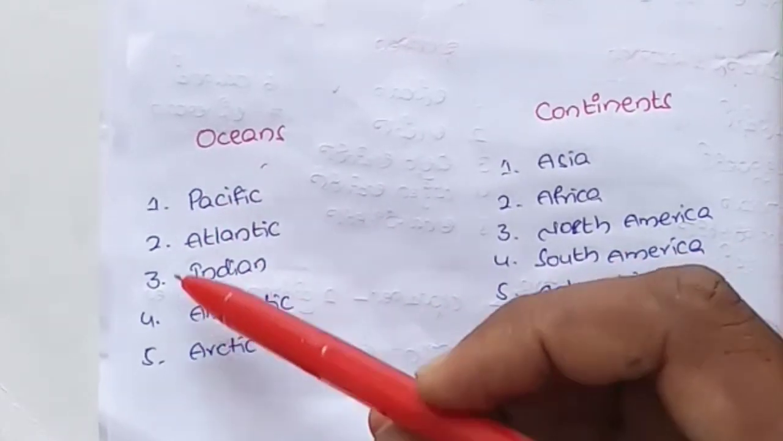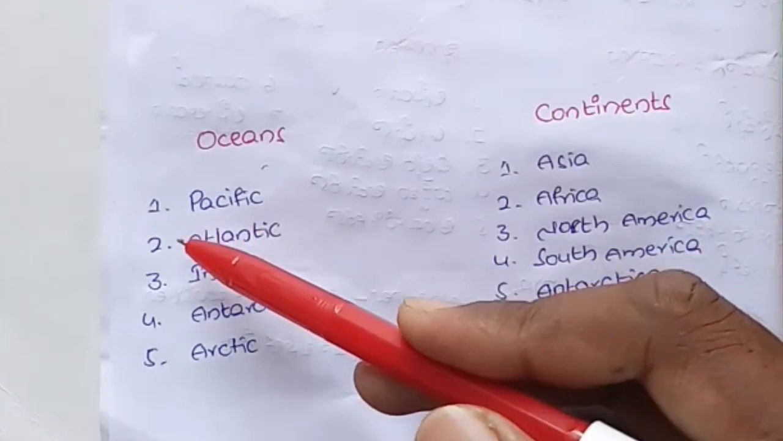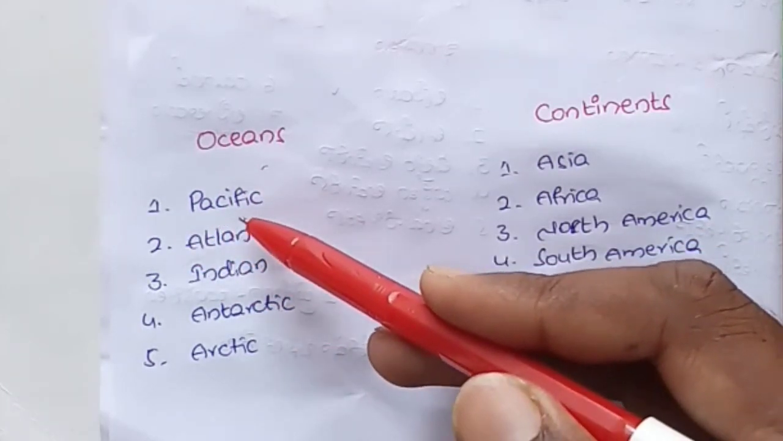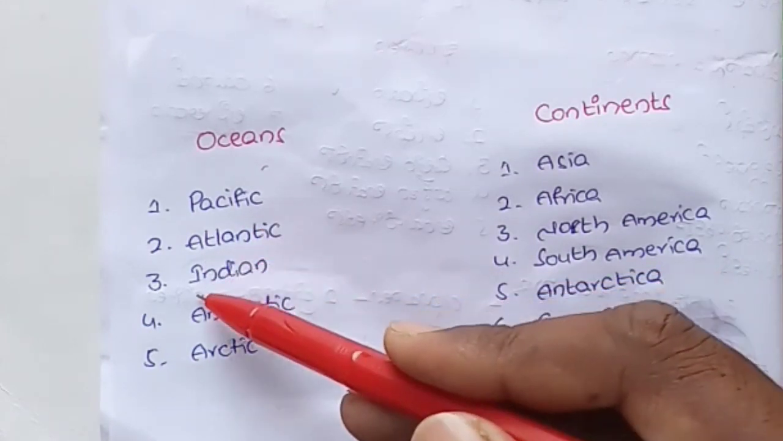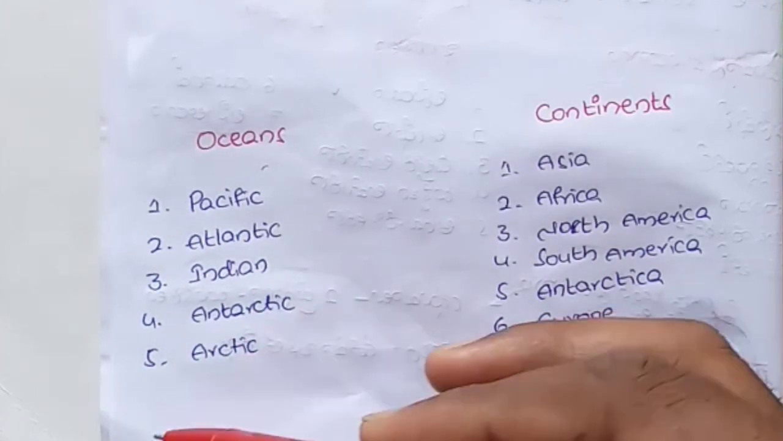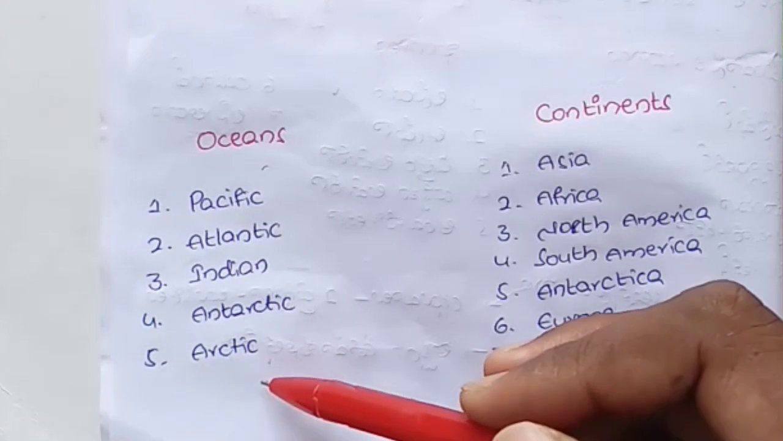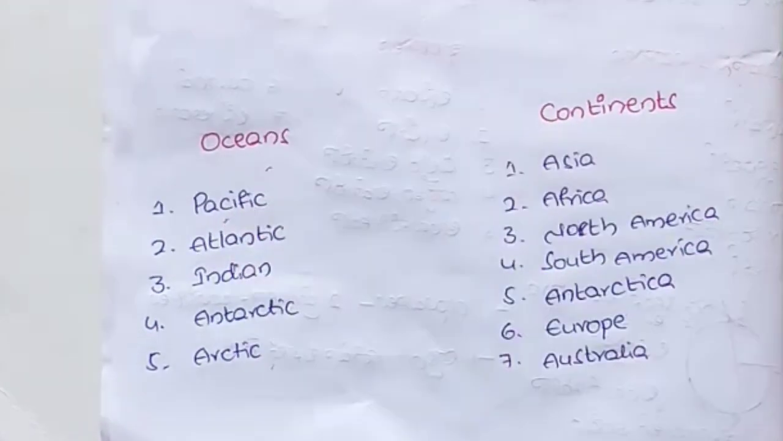There are 5 oceans. If you observe them in order of size, the first, the largest ocean, is the Pacific Ocean. The second is the Atlantic. The third one, the Indian Ocean. The fourth one, the Antarctic Ocean. And the fifth one is the Arctic Ocean. The Arctic Ocean is the smallest ocean, and the largest ocean is the Pacific Ocean.